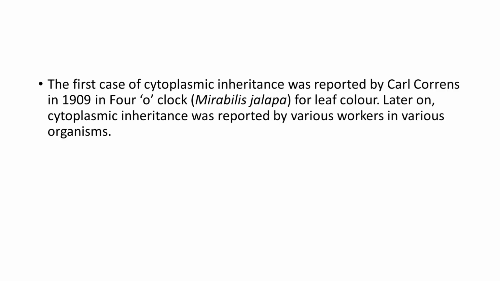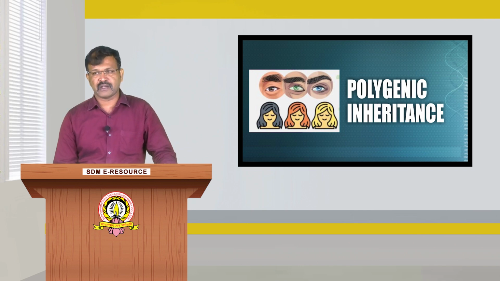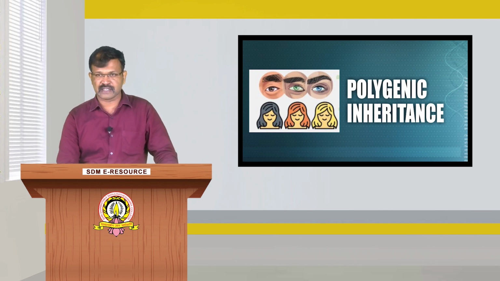The first case of cytoplasmic inheritance was reported by Carl Correns in 1909. He observed this cytoplasmic inheritance in the four o'clock plant, whose scientific name is Mirabilis jalapa, with respect to leaf color. Later on, cytoplasmic inheritance was reported by various workers in various organisms.